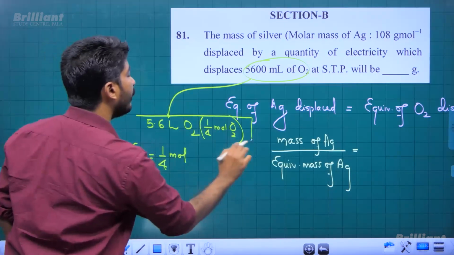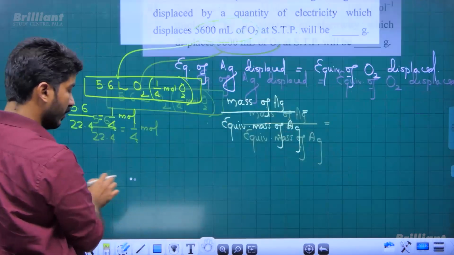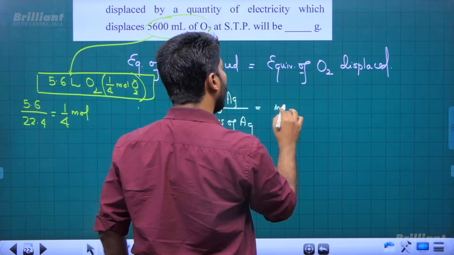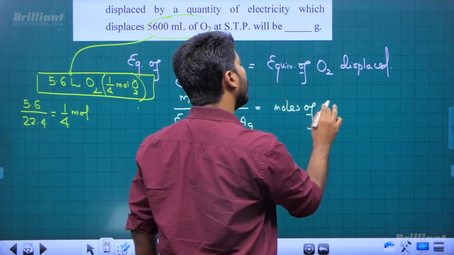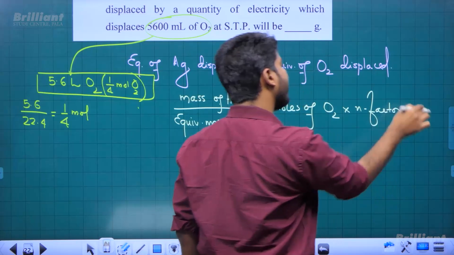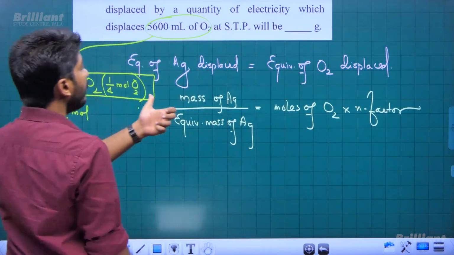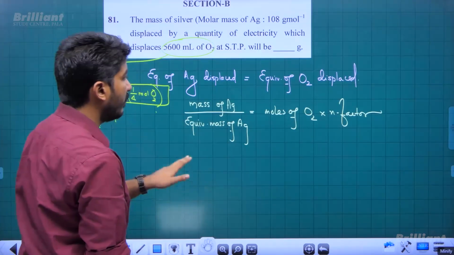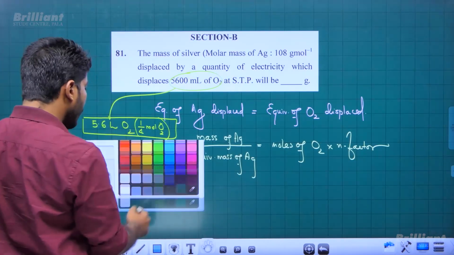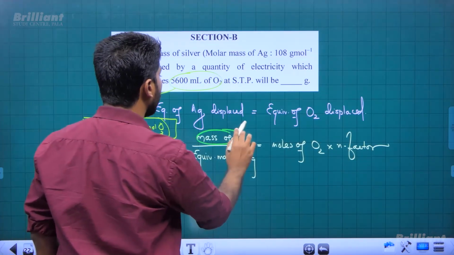So we know the number of moles of oxygen. And on right hand side we can substitute it this way, moles of O2 into N factor, right? So this is the working formula. And mass of Ag by equivalent mass, we need to find mass of Ag. This is the question.